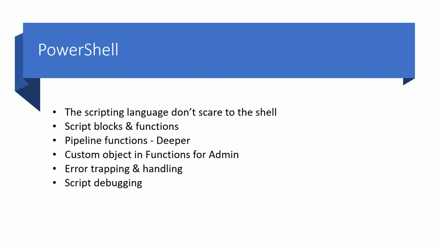Pipeline functions in depth. As I already told you, the pipeline plays a very important role in PowerShell, and we will go deeper and deeper as our course goes. Next come custom objects and functions for admins. You can create your own custom objects. Some objects are available, but whenever we require some objects often, we can create that custom object and function for the administrator, and then use that same function in various scripts.